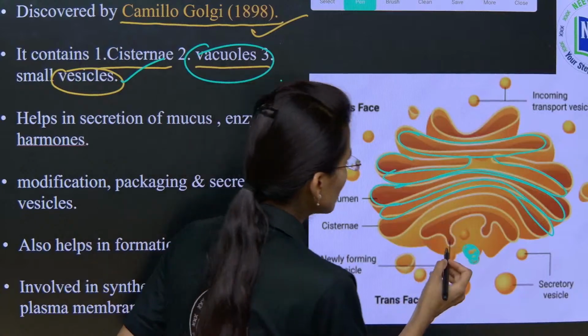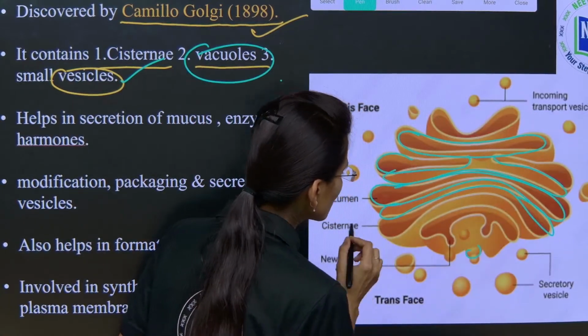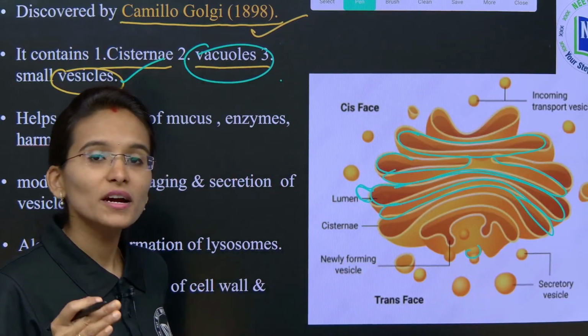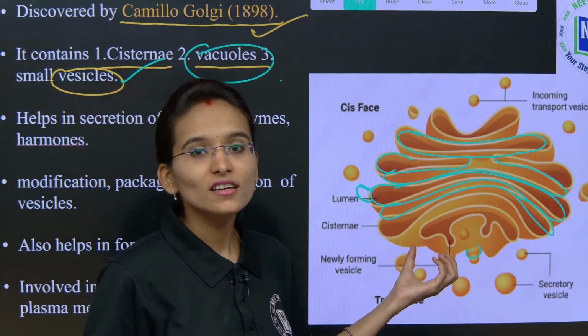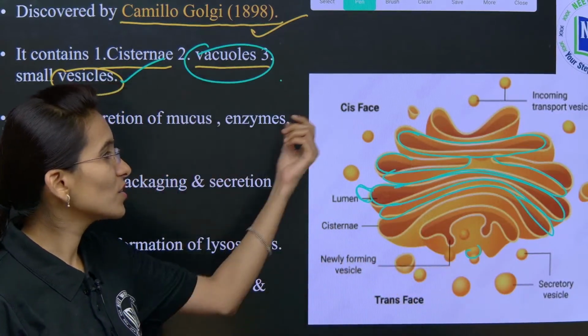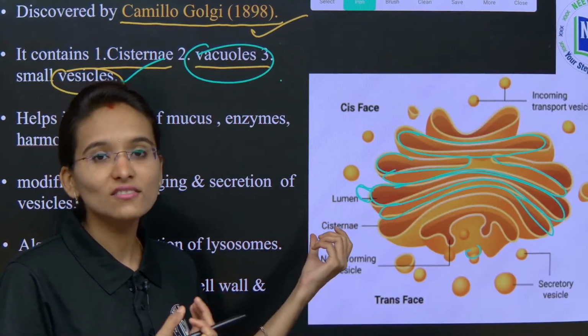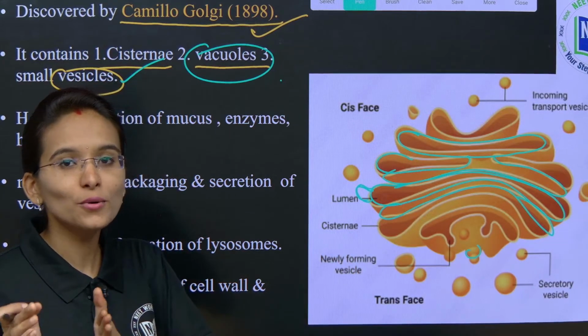If you see here, we can find one vacuole. Can you see this? The vacuoles are located towards the edges by joining to the cisternae. The vacuoles are involved in storing the substances, children. So, here what are we going to transport? The Golgi body is receiving the proteins and it is going to modify them, and next it is going to secrete them.